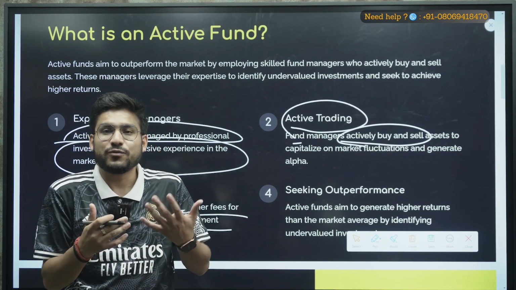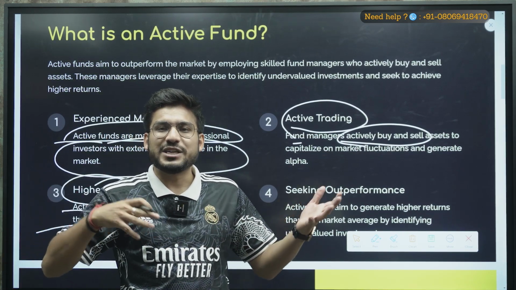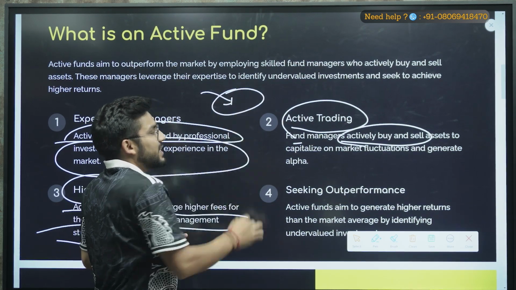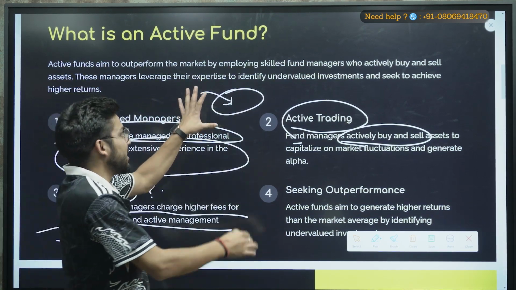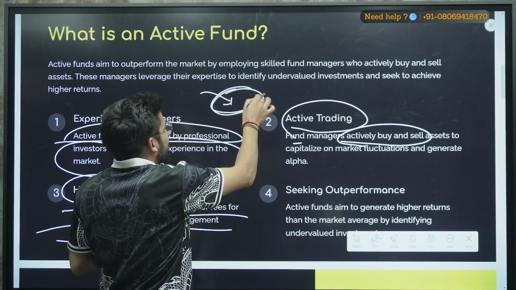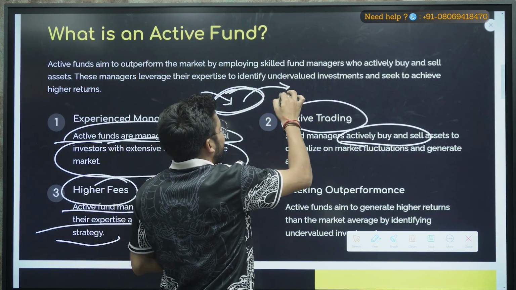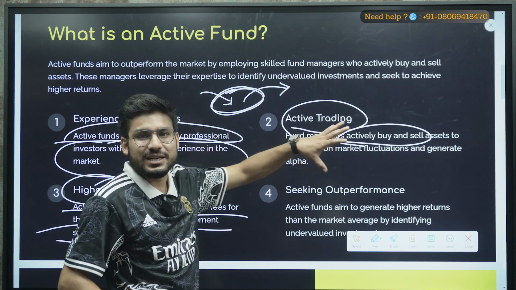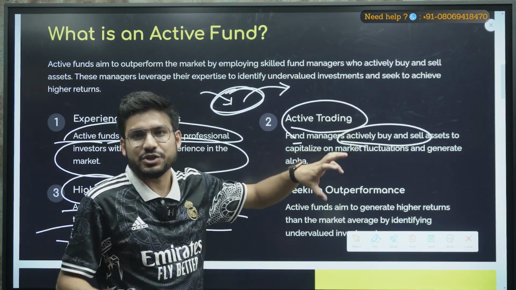They are not going for benchmark hugging for the stocks which are not performing well, but are still investing in that. If they feel this stock is not performing well, they will remove their investment from that stock, and they will invest in a stock that is performing well. They will research it, right?